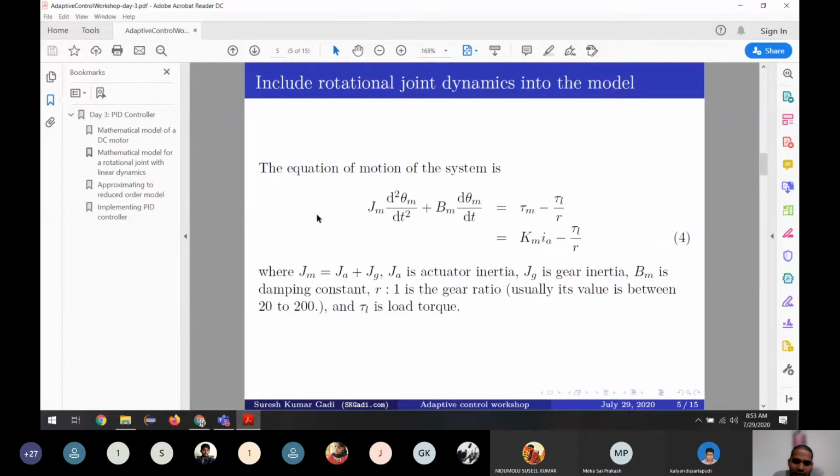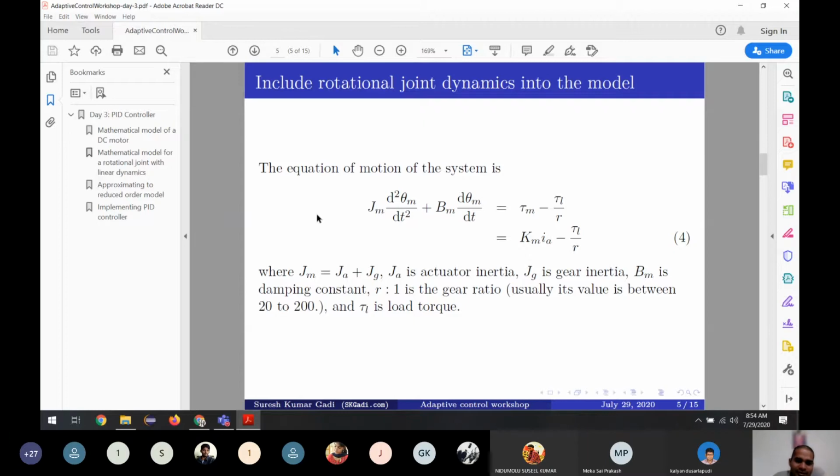Hooke's law says that for linear motion, the mass times acceleration, plus the damping factor times velocity, plus the position times the spring constant, is equal to the forces acting on them, or we can say the sum of all the forces is equal to 0. That's what Hooke's law wants to say.